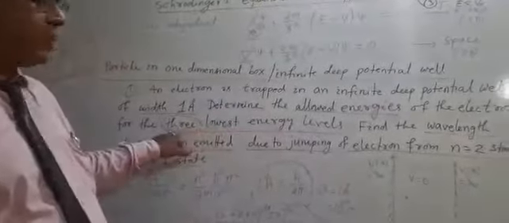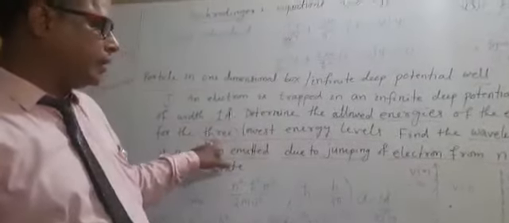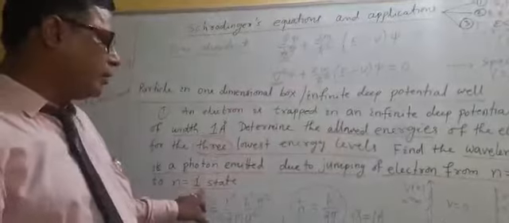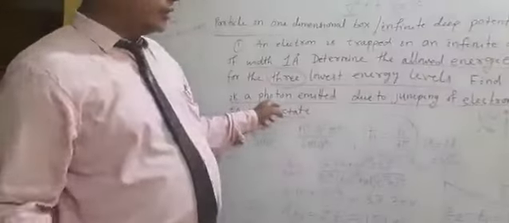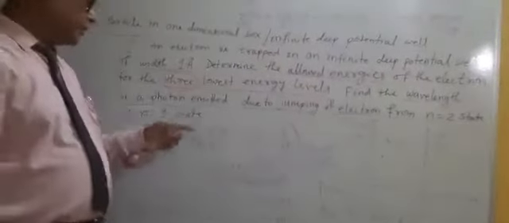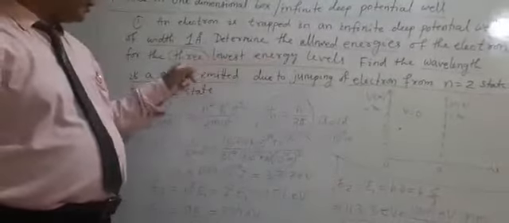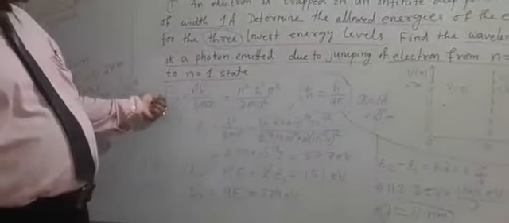Number one, you have to find the three energy levels. Second, if an electron jumps from energy state 2 to energy state 1, what is the wavelength of the photon emitted due to this jump? So two questions are here. First we solve the three lowest energy levels. What is the formula of the energy eigenstate?